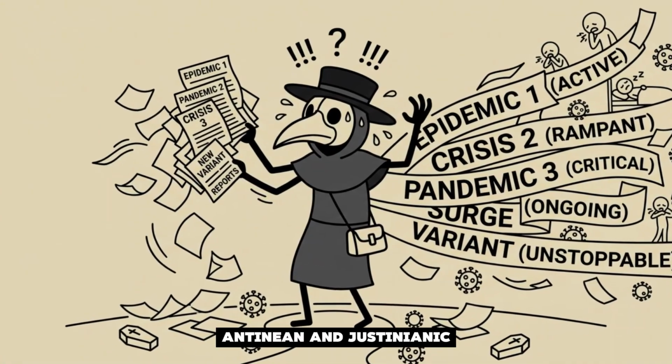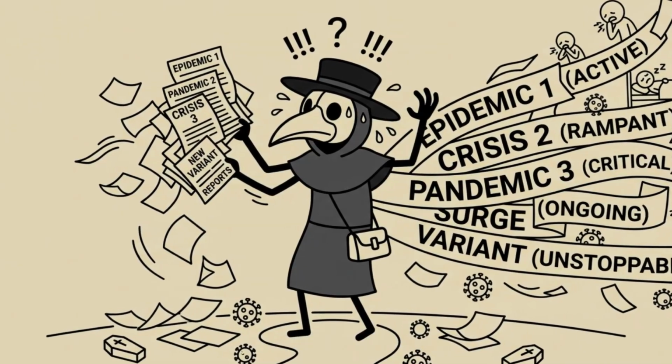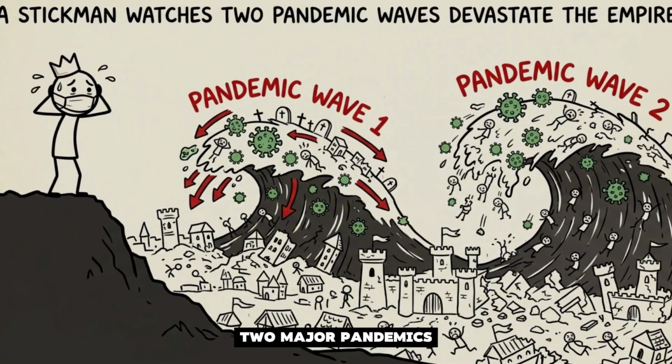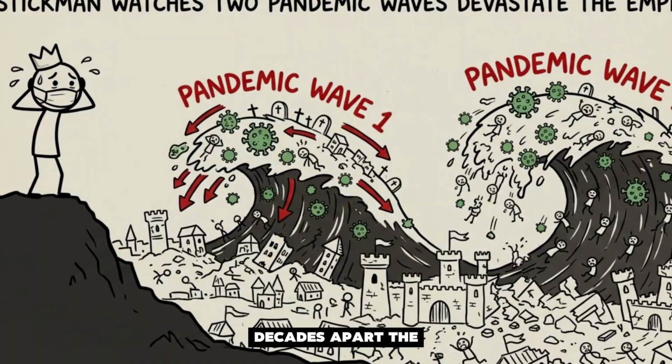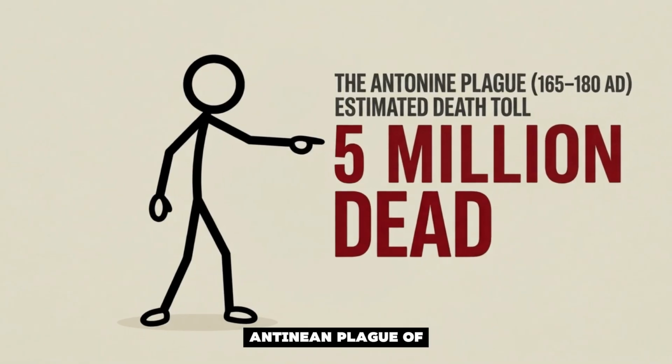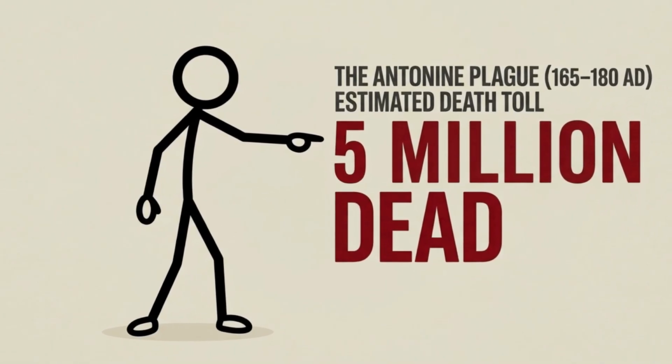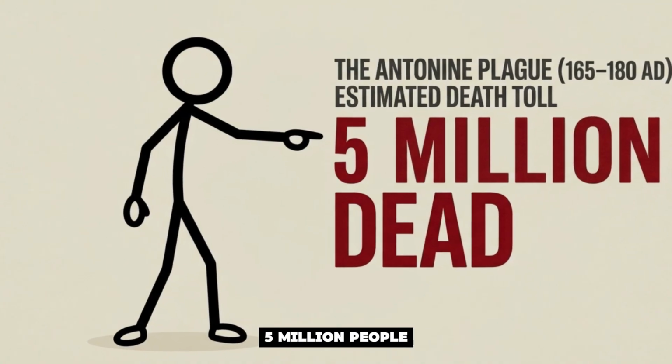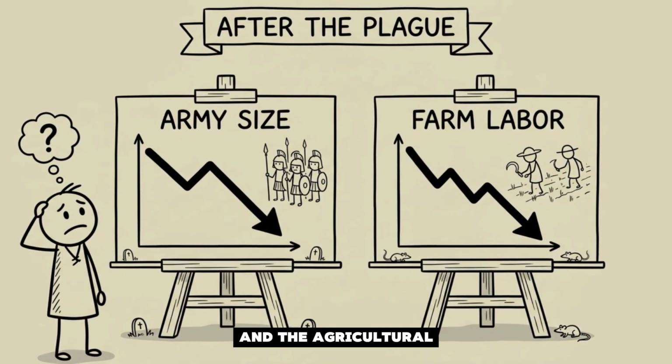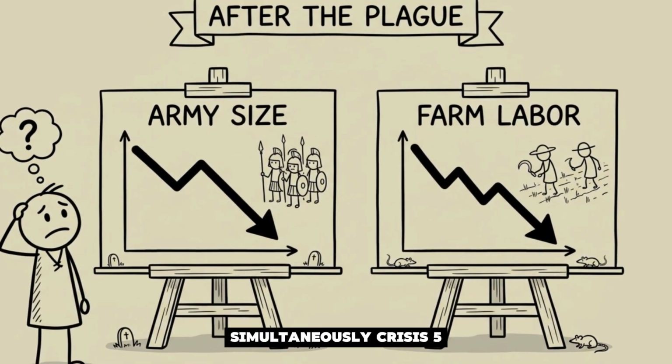Crisis 4. The Antonine and Justinianic plagues. 2 major pandemics swept through the empire decades apart. The Antonine plague of 165 AD may have killed 5 million people, decimating the military and the agricultural workforce simultaneously.